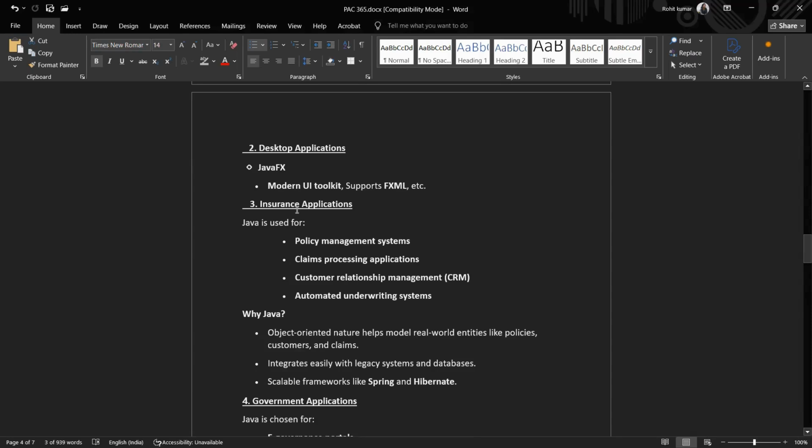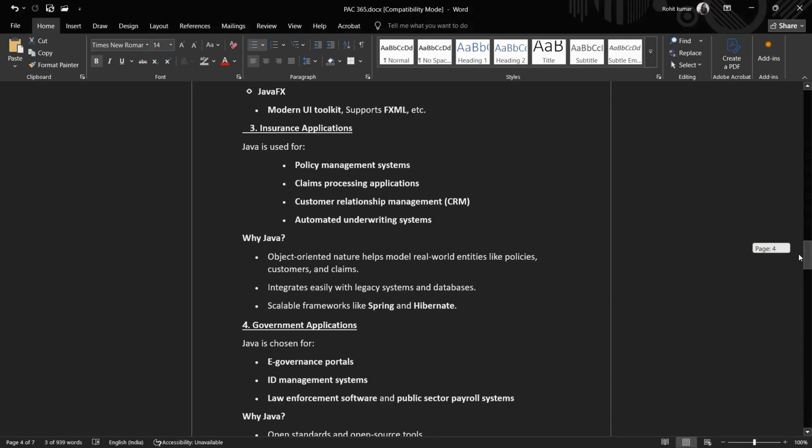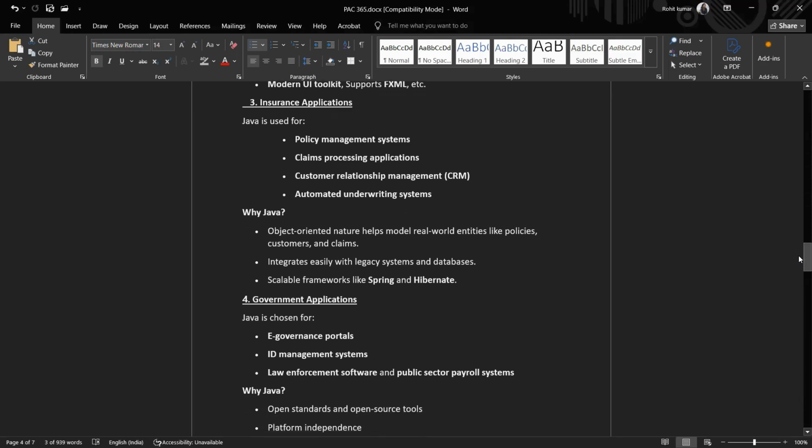Now in insurance applications, Java can be very well intervened into insurance applications, because of policy management systems, claims processing applications, customer relationship management, and automated underwriting systems. Because of its object oriented models, like policies and customers and claims, various applications can be very easily manipulated by Java.